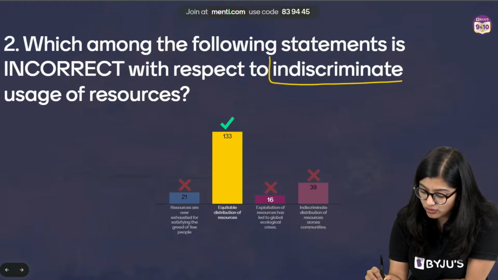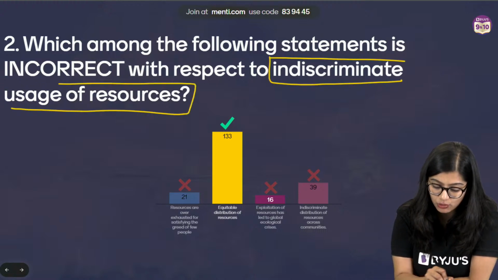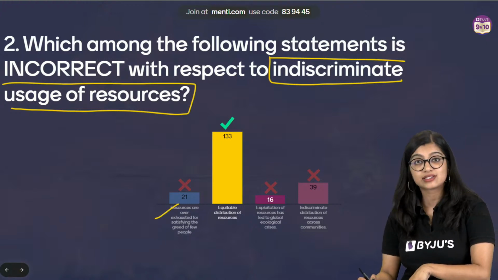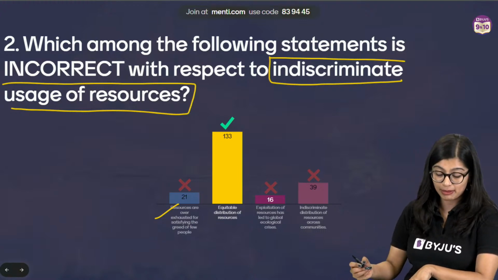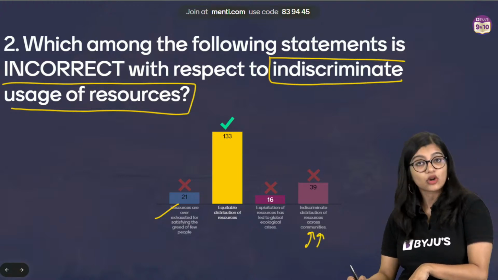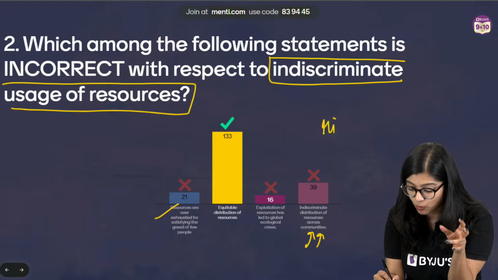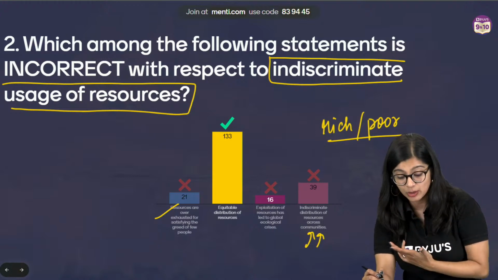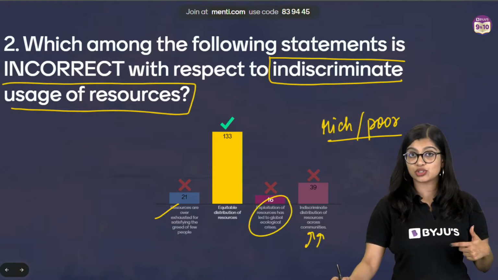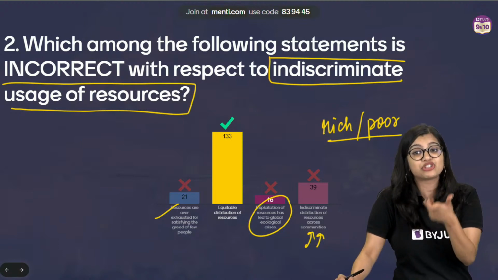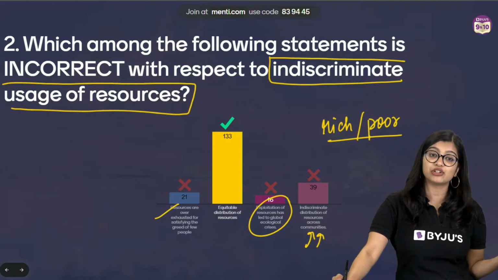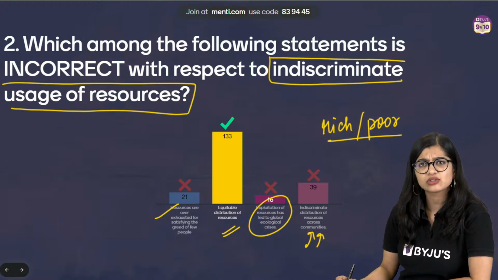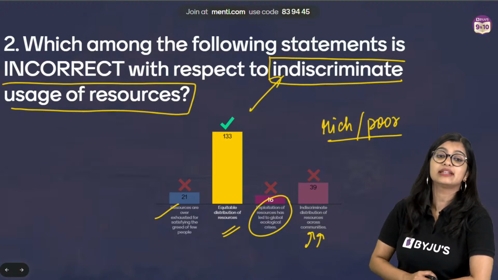Now here we're talking about indiscriminate, that means not proper usage of resource, right? Which means that we know that resources are over exhausted to satisfy the greed of some people, which means that there is indiscriminate or unequal distribution between rich and poor, right? We know that the rich have more access to the resources than the poor, and we know that indiscriminate usage of resources has led to exploitation, eventually leading to a lot of global crisis. But equitable distribution of resources is not a result of indiscriminate usage, right?